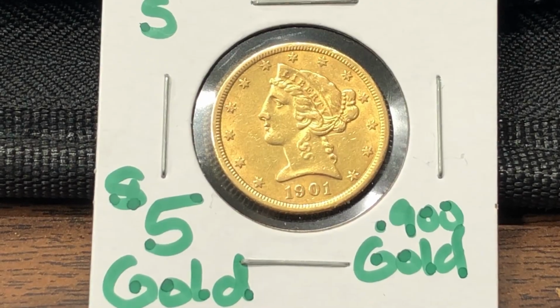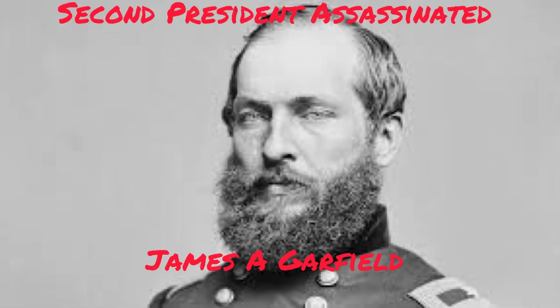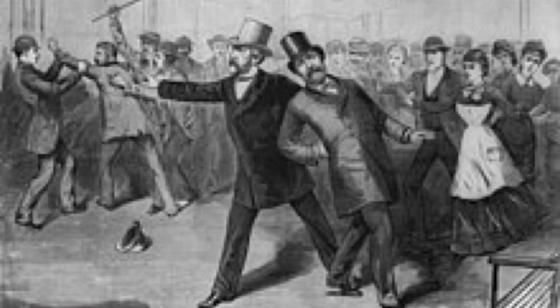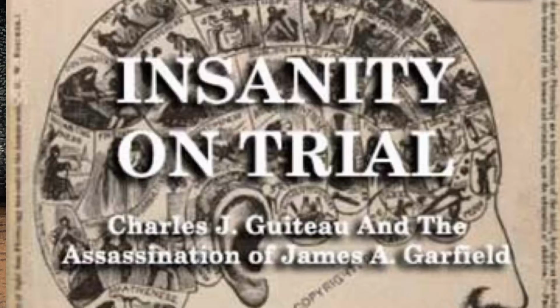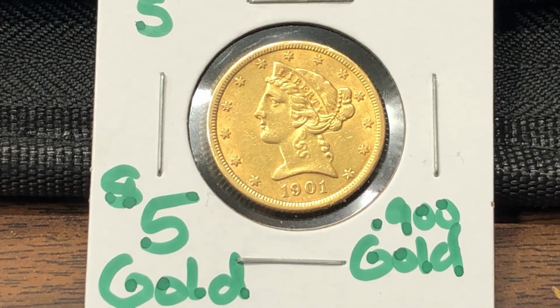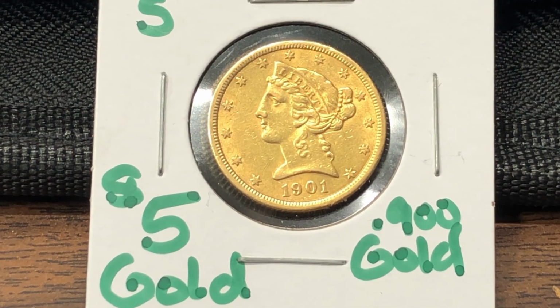The second president assassinated was James A. Garfield in 1881, another Republican. He was killed by Charles Julius Guiteau, who was angry that he didn't get credit for writing the speech that helped Garfield get elected. This killing was not politically motivated. Charles Julius Guiteau pleaded insanity. You should look that up.